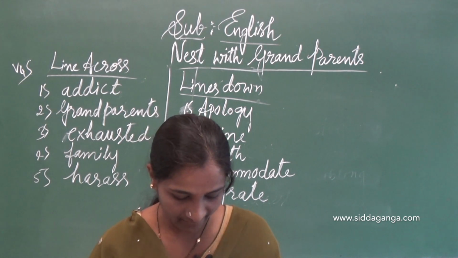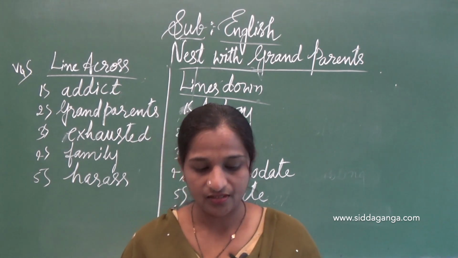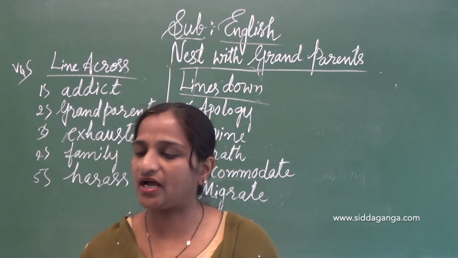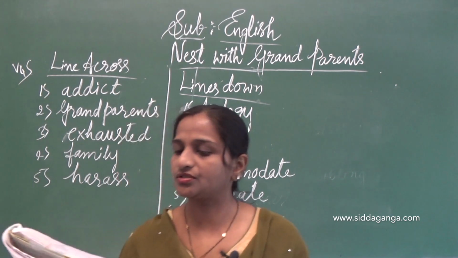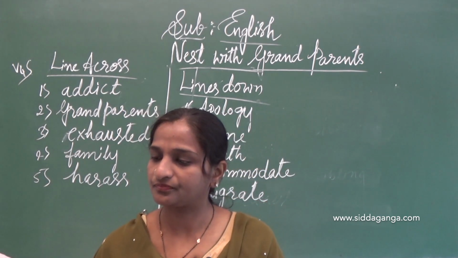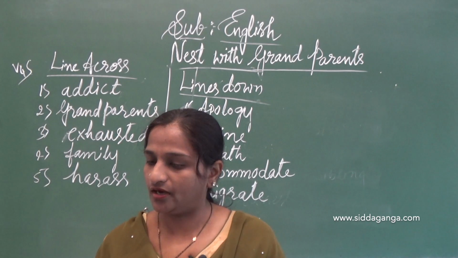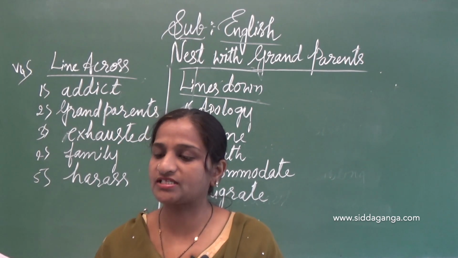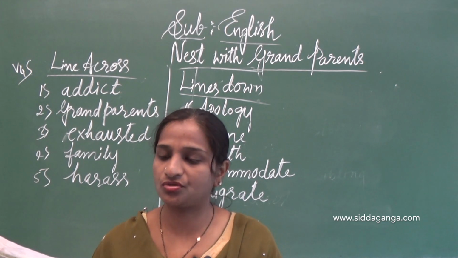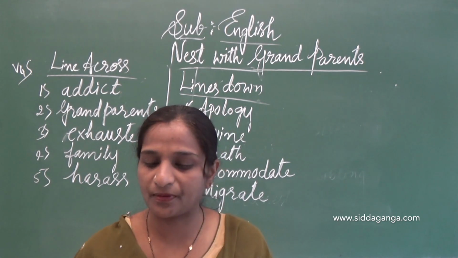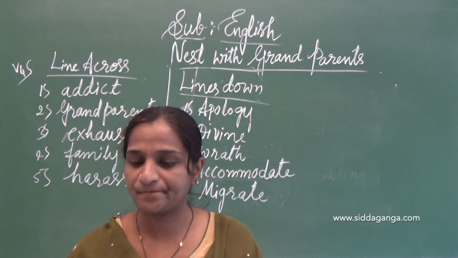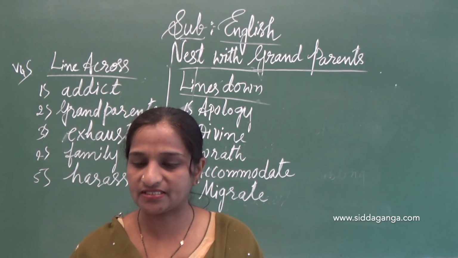Page number 120. So dear children, this is a work for you. Complete the following paragraph with suitable prepositions. So you have to fill in these prepositions. The box is given there: in, of, from, to, with, near, on, for. Seeing these prepositions, you have to fill all these blanks, dear children. Understanding? You have to fill all these blanks.